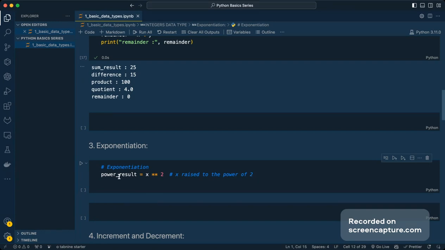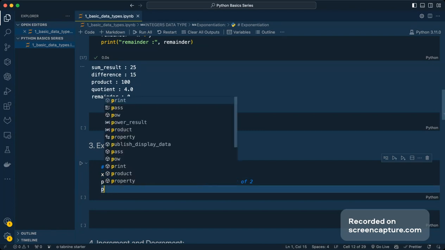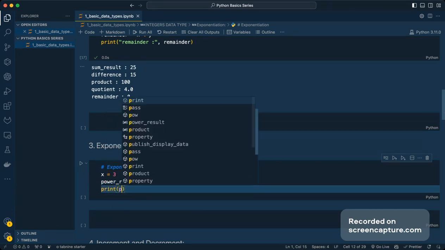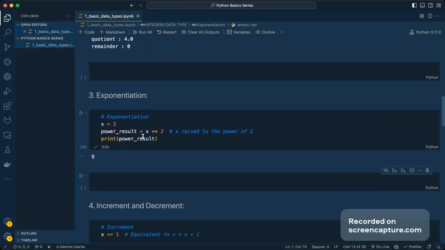So if I initialize x over here, let's assume that x is equal to 3, and I print the power result, whatever value I give after this double star symbol is going to give me x to the power of that value.